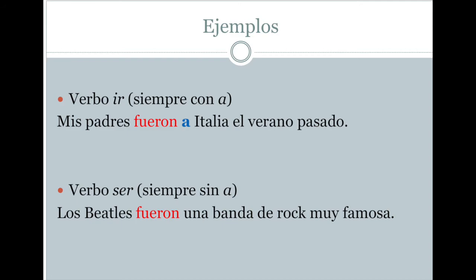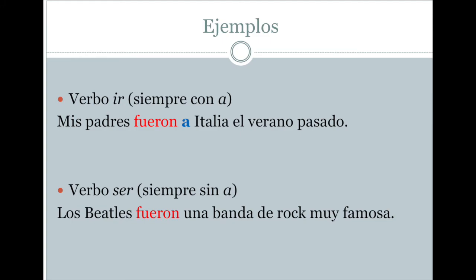Por ejemplo, mis padres fueron a Italia el verano pasado. You see that a there, which is highlighted in blue, and you know that it has to be the verb ir. Mis padres fueron a Italia el verano pasado. My parents went to Italy last summer. So that is the verb ir, el verbo ir.